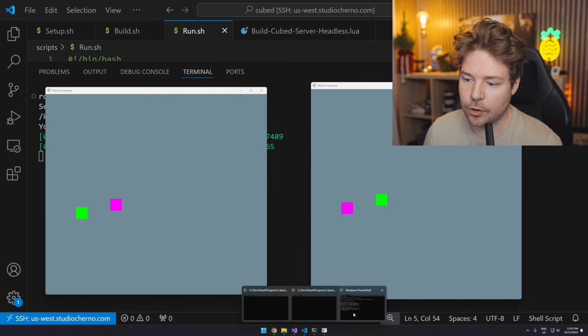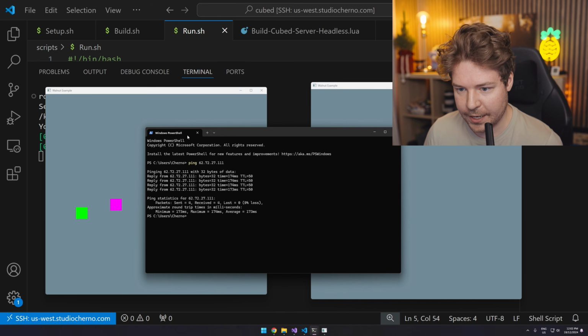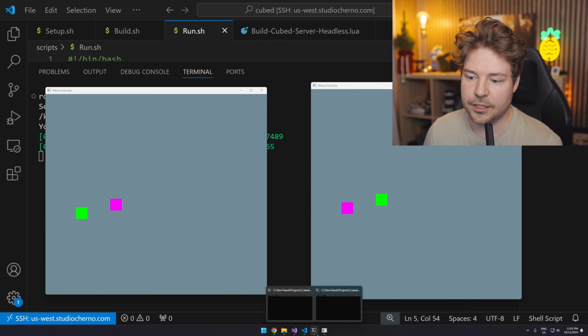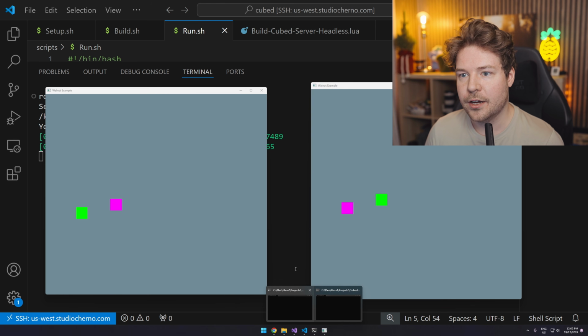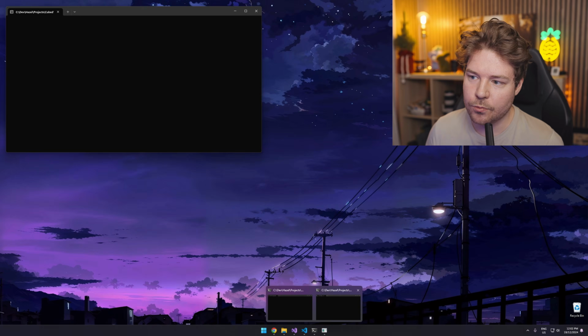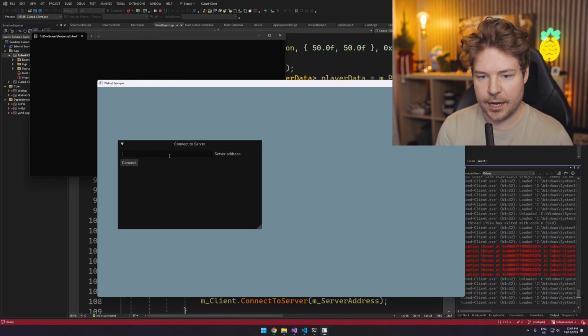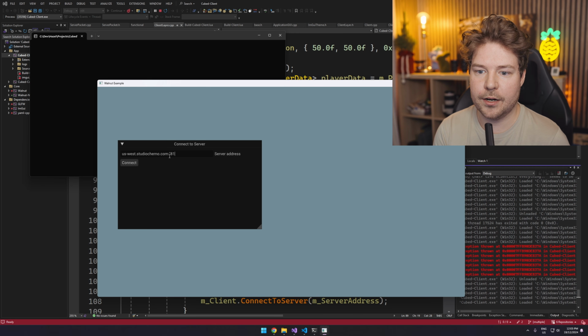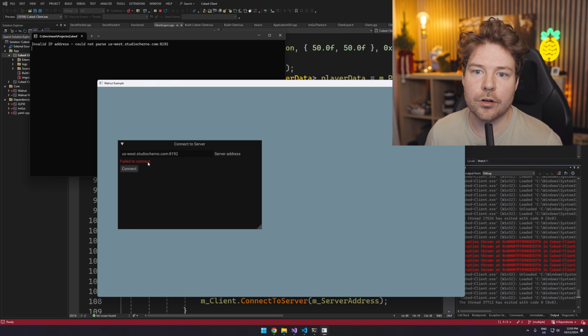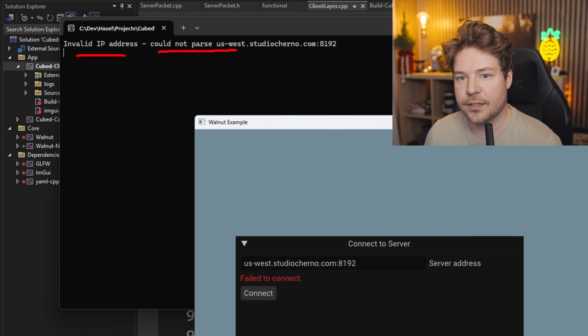Now, one thing I do not like, which I'm going to quickly fix, is that we had to actually type in the IP address of the server rather than the domain name. And the reason why, I think, so if I go to Cubed Client, let's run this again. I think if I try and do uswest.studiocherno.com and then 8192, let's hit connect. Yes, that's not going to work because it couldn't even parse the IP address.